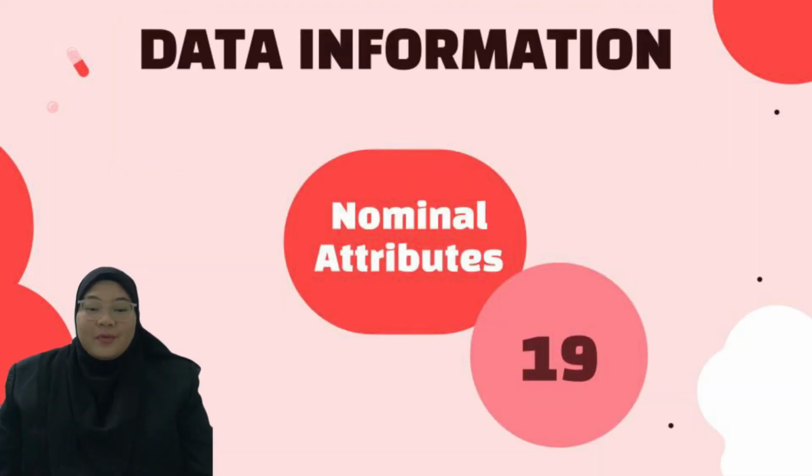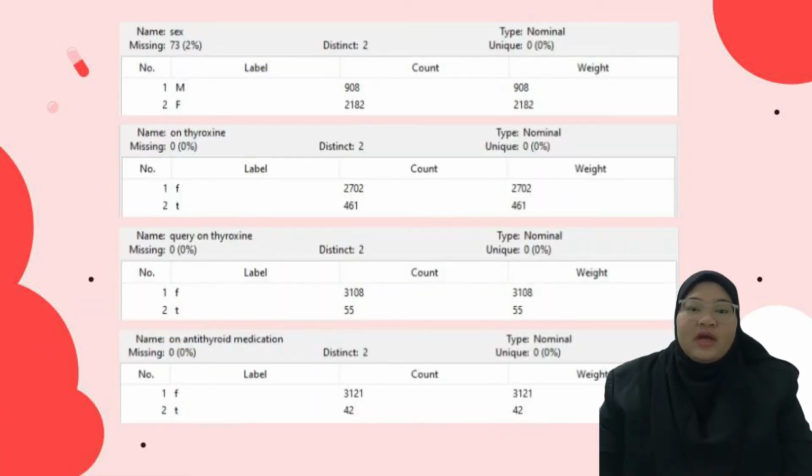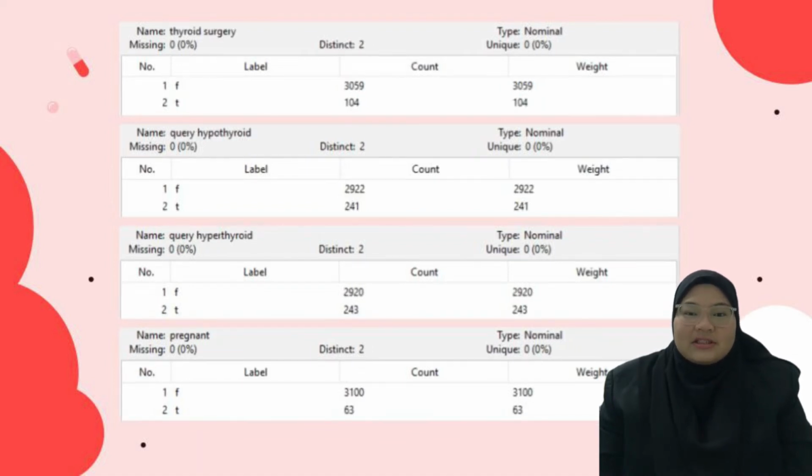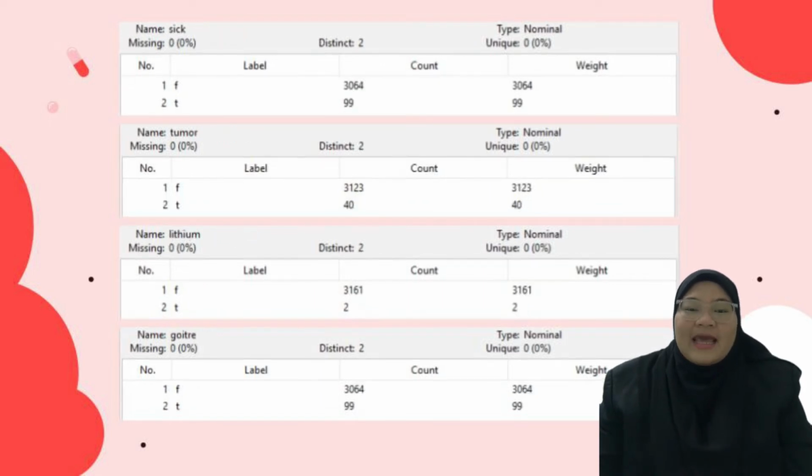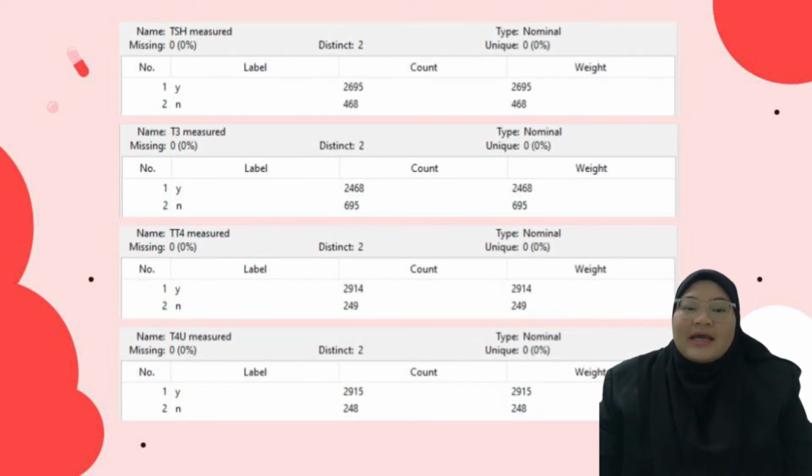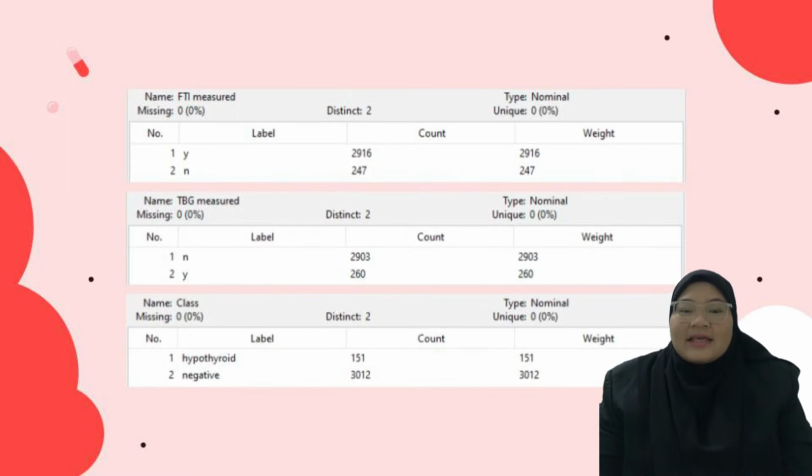Next, for the nominal attributes, we have 19 attributes. First, we have sex attribute, on thyroxine, query on thyroxine, on anti-thyroid medication. Next, thyroid surgery, query hypothyroid, query hyperthyroid, and pregnant. Next, sick, tumor, lithium, and goiter. Next, TSH measured, T3 measured, TT4 measured, T4U measured. Next, FTI measured, TBG measured, and lastly, class attribute.